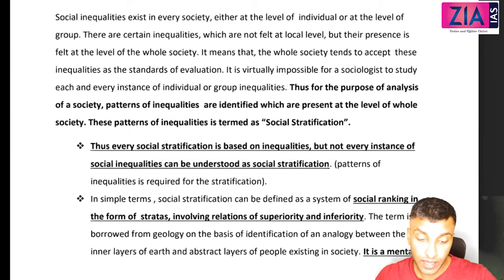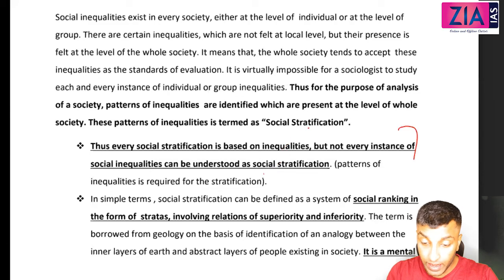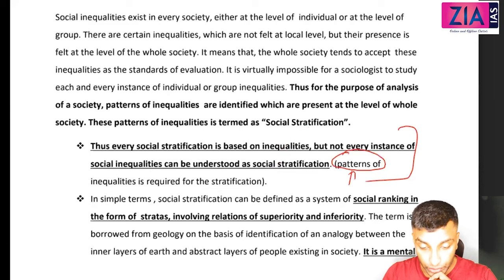Thus, every social stratification is based on inequalities, but not every instance of social inequalities can be understood as social stratification. I hope this is clear. Why? Because patterns of inequalities are required for stratification.